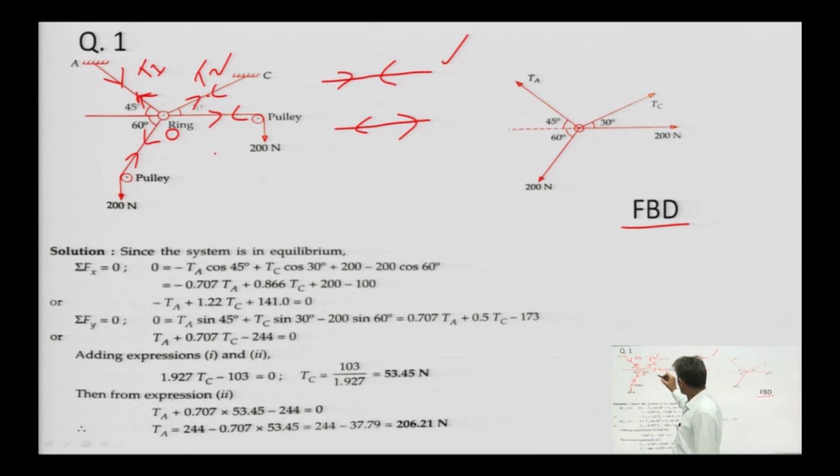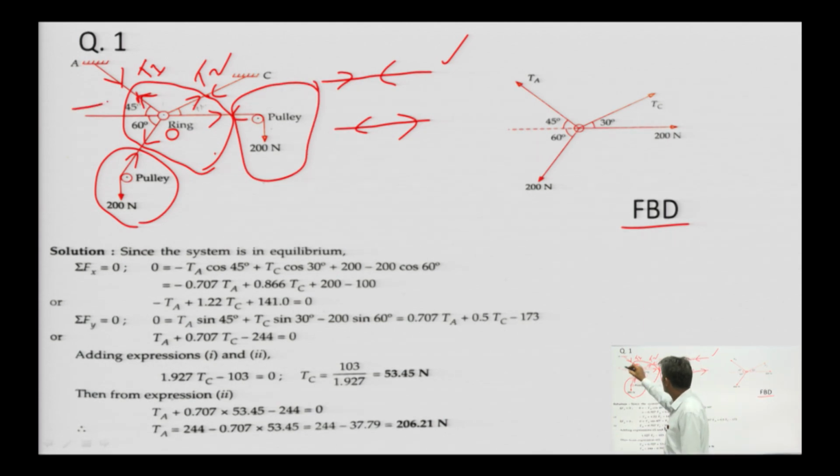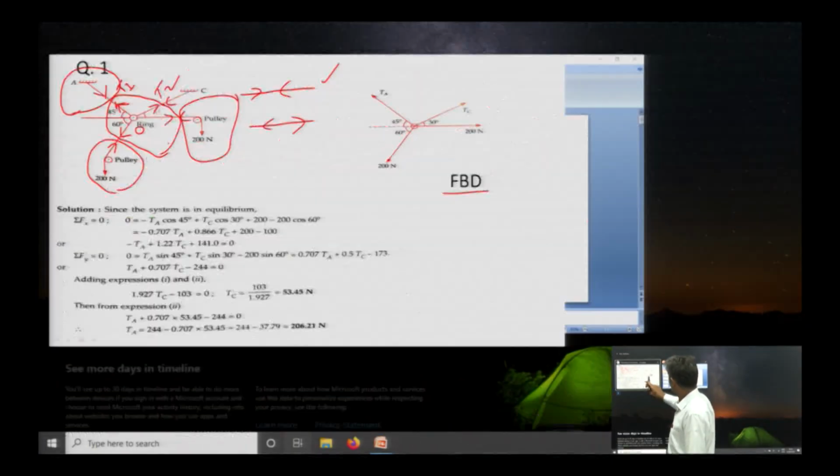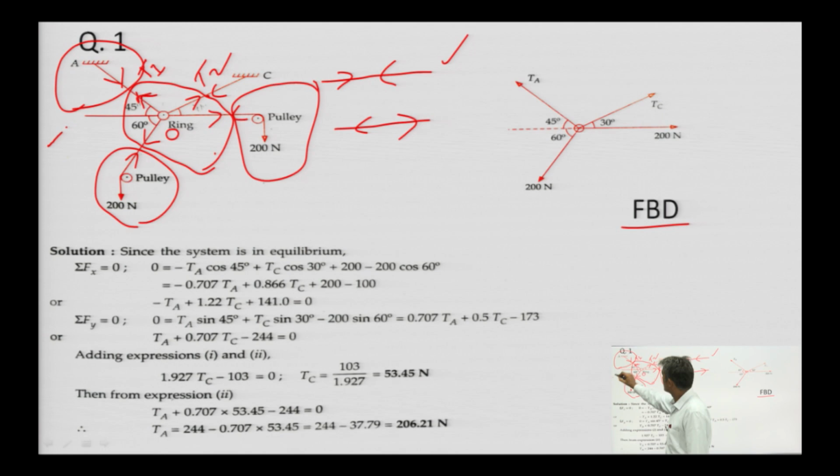If I am isolating this body, if this body has been isolated, then what will I get?